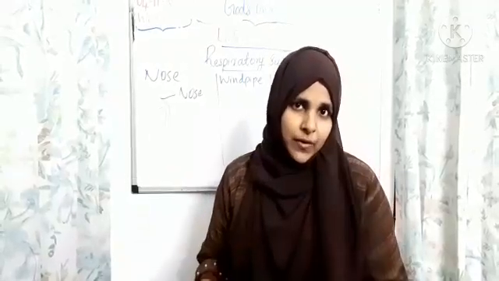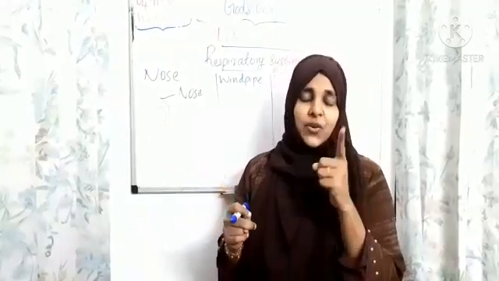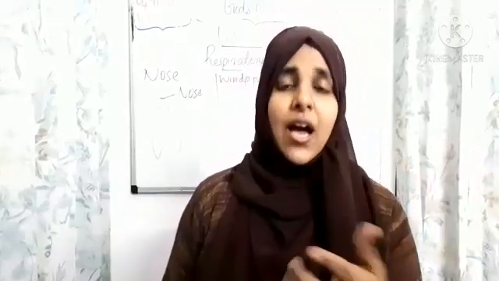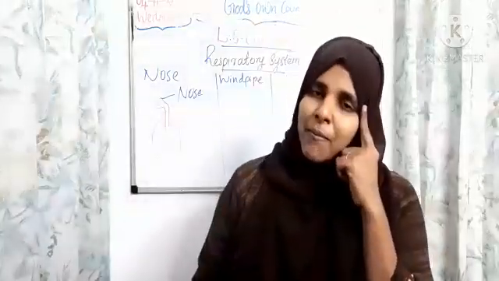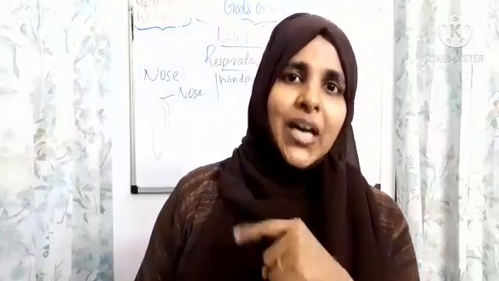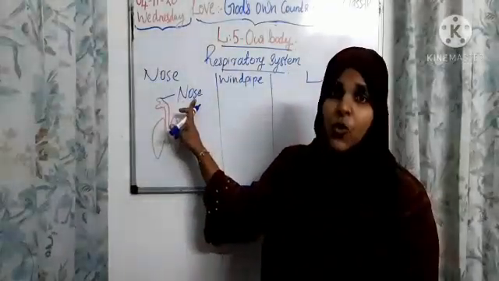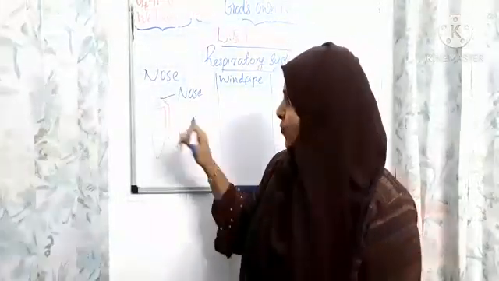It will be harmful to our body. So you have to take care. You have to breathe through the nose, because inside the nose, many hair-like structures are there to stop dust particles entering the body. All should memorize. You have to breathe through your nose. So the nose helps to breathe air into our body.